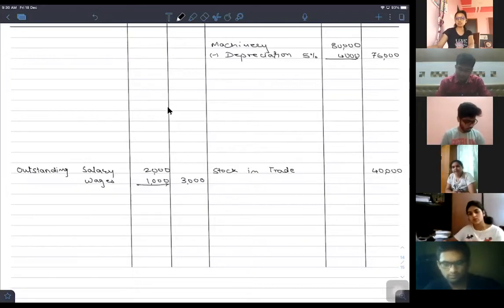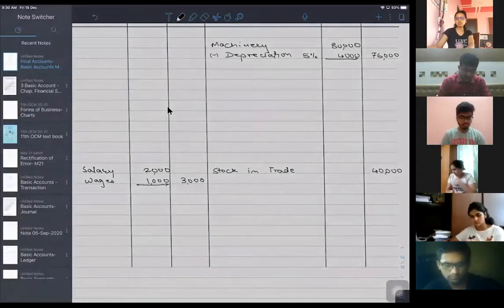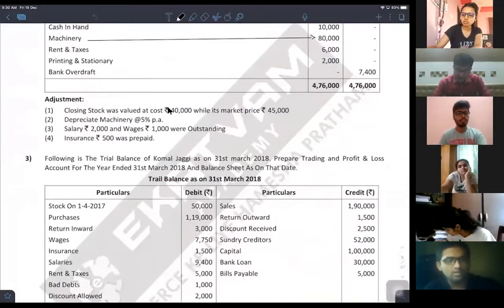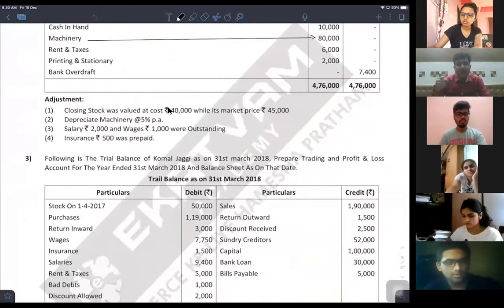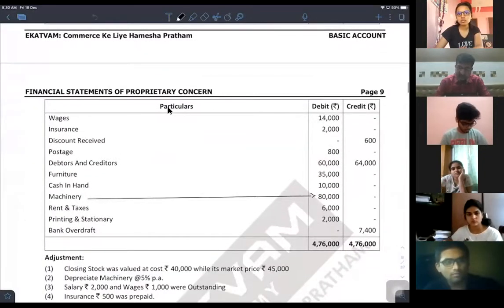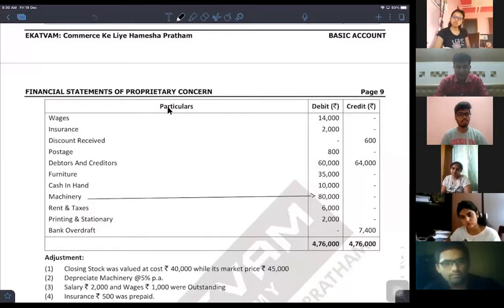Yeah. The next adjustment is insurance rupees 500 was prepaid, reverse of outstanding, paid in advance. The insurance which is already given to us in the trial balance is 2000. उसमें से 500 रुपया paid in advance है. Means the remaining 1500 is the expense of current year or not? Yes or no?